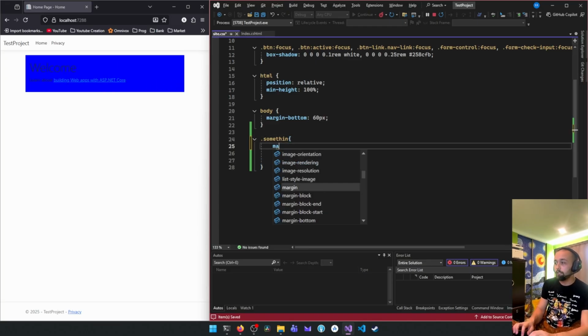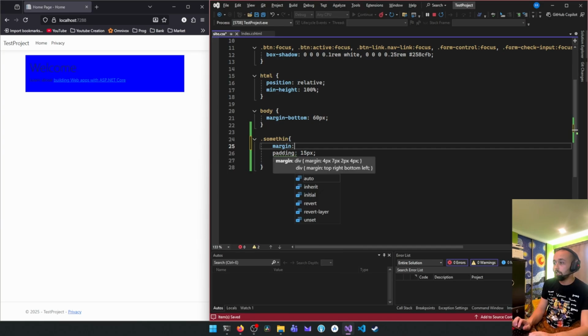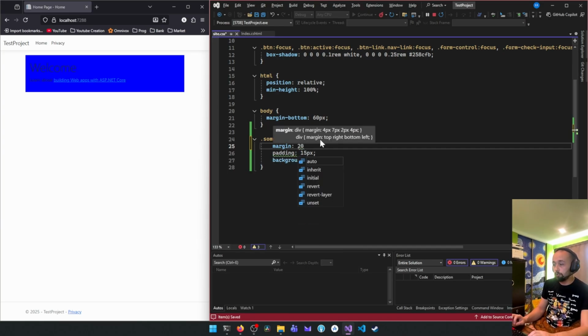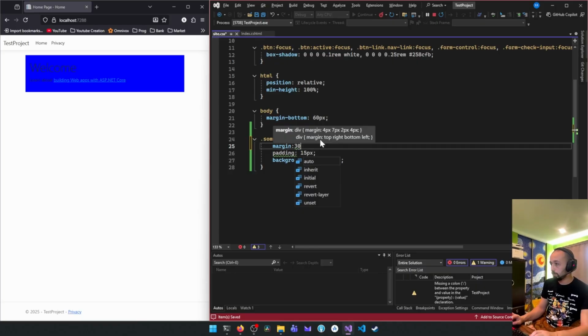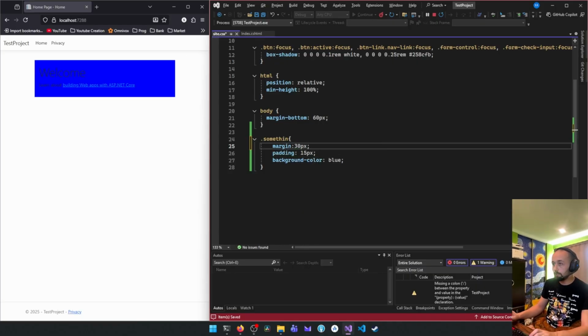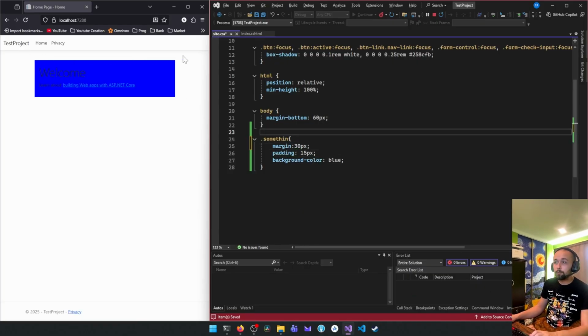If you want to say margin, you can also do some, oh, I'll just do this 30 px, and now there's a little bit more. There's like an invisible 30 pixel margin all over it. The padding is inside of your div. The margin is outside of your div.